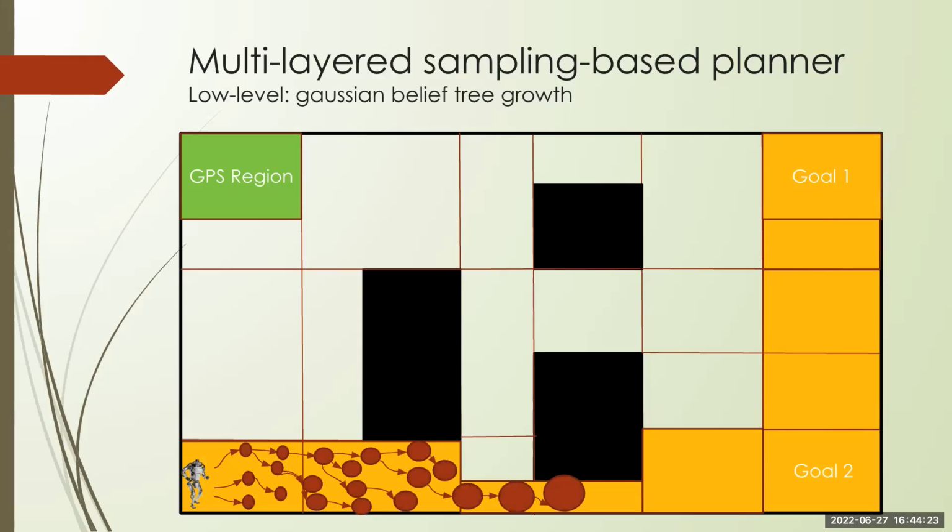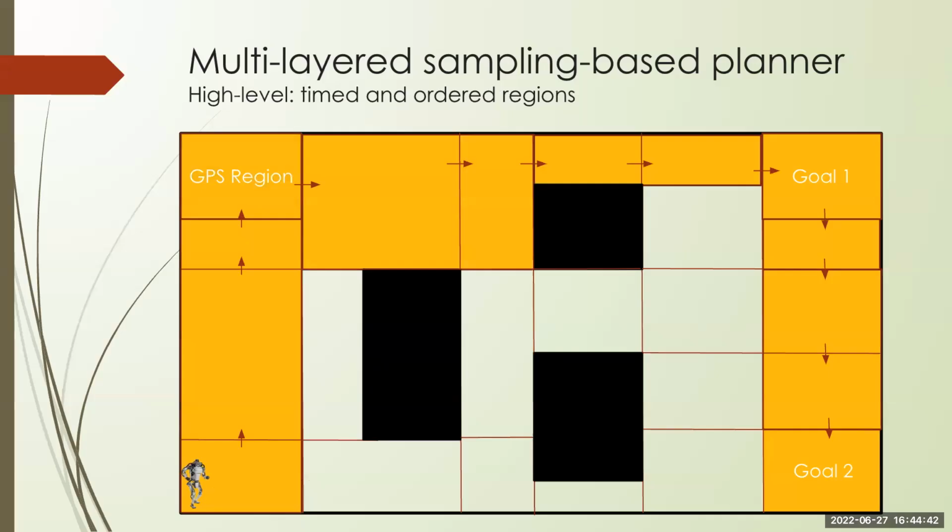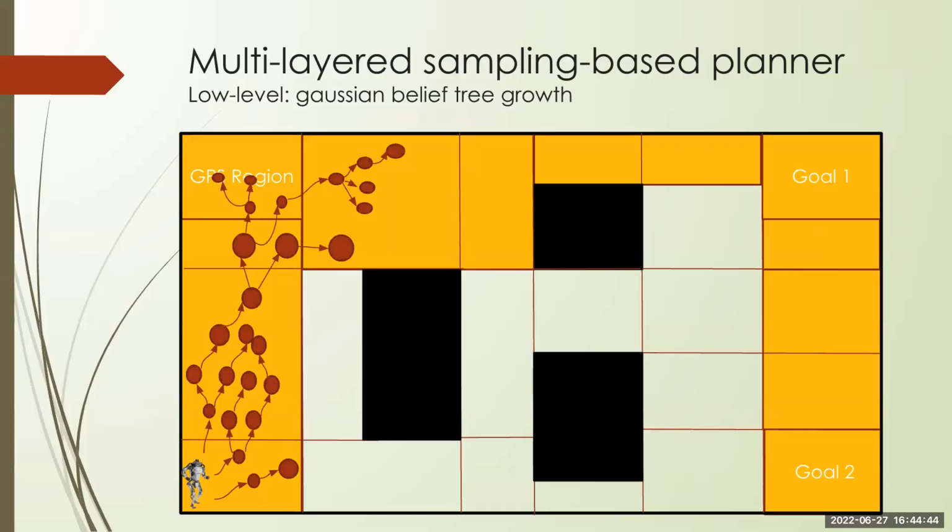Such that the low-level planner plans over this, tries to follow this sequence of regions and grows a tree. And as you can see in this example, because the uncertainty grows too large, it doesn't satisfy the chance constraint, and that is fed back to the high-level planner. Where the weights of the graph will be updated, and that gives you a new